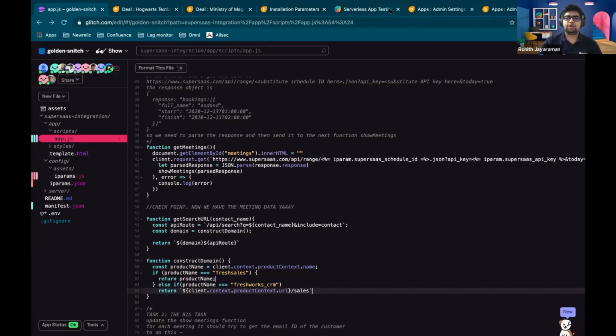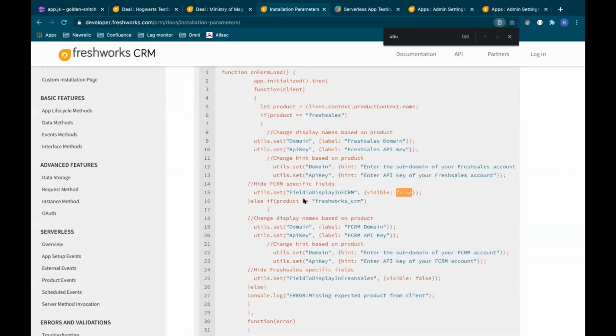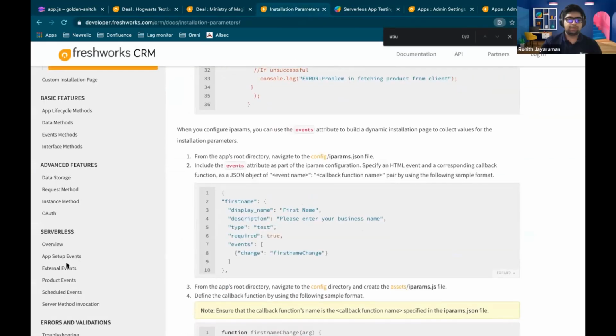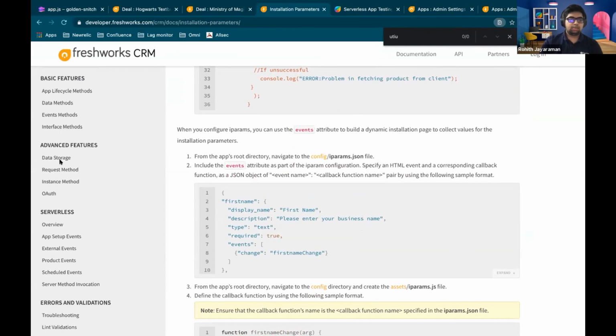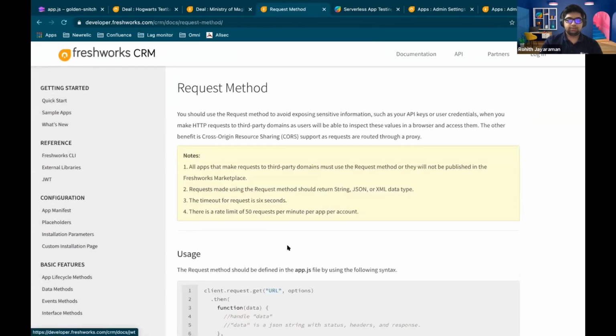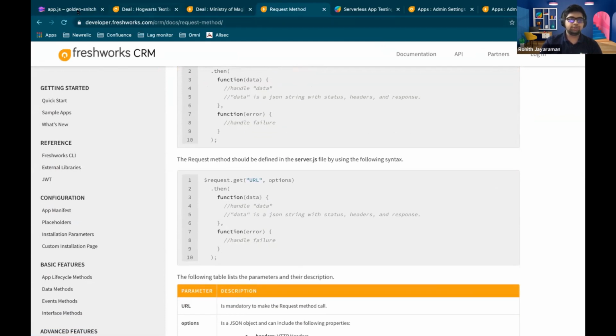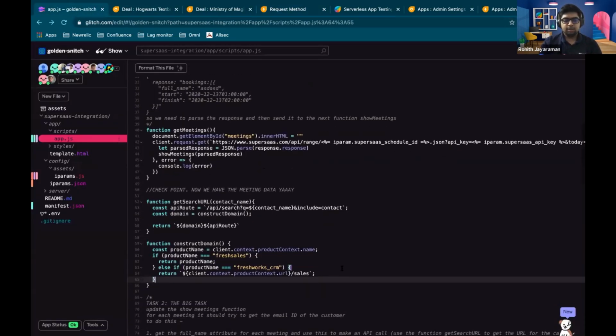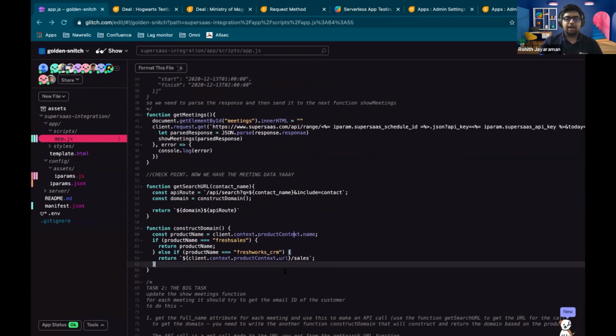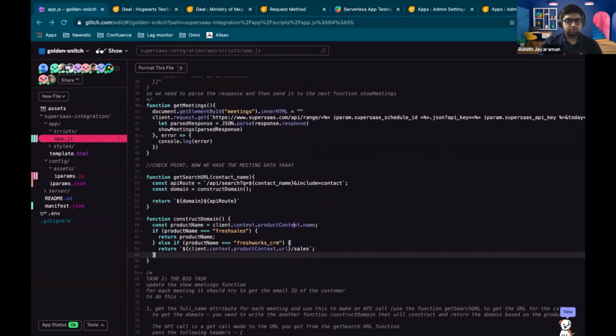If you check out the documentation, whenever you go to a particular API call, let's say I'm using the request method, your URLs are always going to have this. So you can check out the Freshworks CRM details and it'll have this part, right? Okay, I don't think you can return this. You'll have to get the URL.